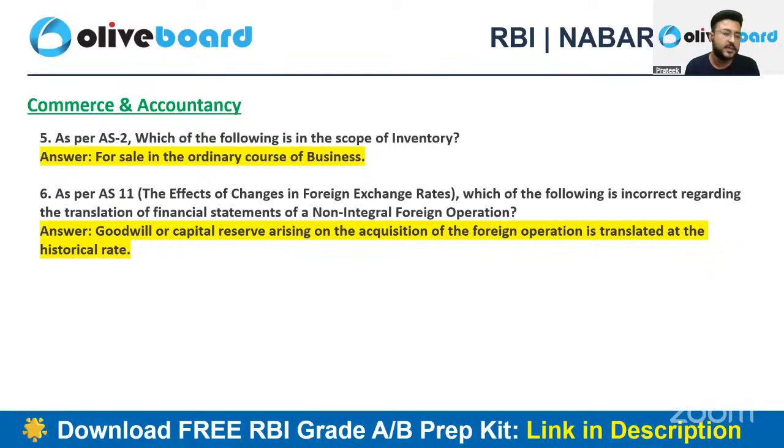And the last question, the 6th question from commerce and accountancy, is related to your exchange rate, right? The effect of changes in foreign exchange rates, your AS 11. In this question, you need to identify the incorrect statement. And this statement is incorrect: goodwill or capital reserve arising on the acquisition of the foreign operations translated at the historical rate. We never translate it at the historical rate. We translate it at the closing rate, at the balance sheet rate. Right. So these are the 6 questions from your commerce and accountancy.